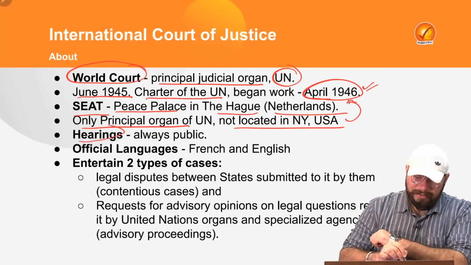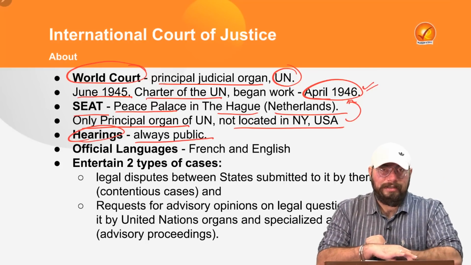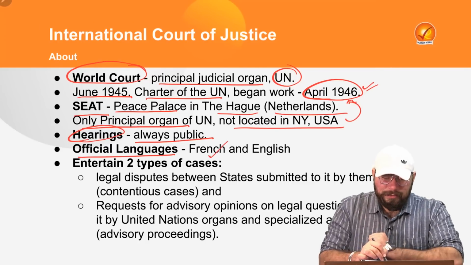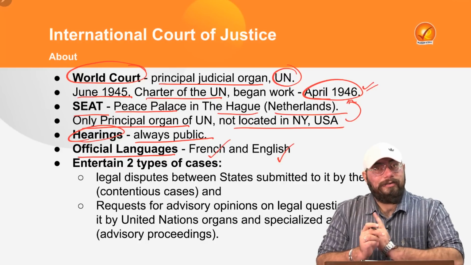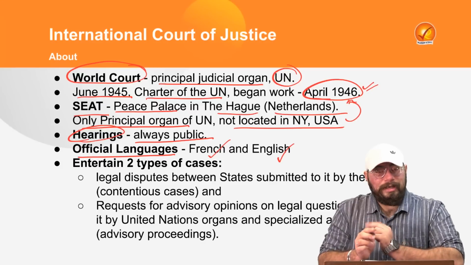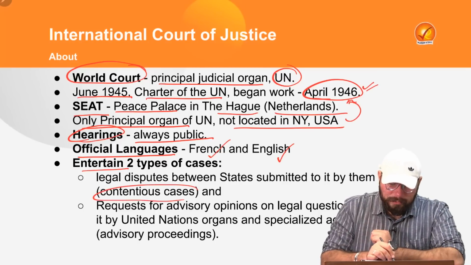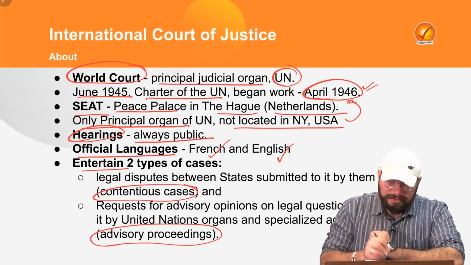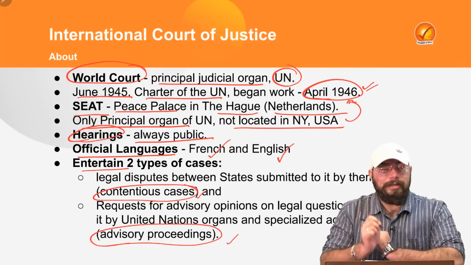Now, the hearings of the International Court of Justice are always public in nature. That is, there are no private hearings in the International Court of Justice. And the official languages followed in ICJ are, first, French, and second, English. Now what we need to understand in relation to the functions is the two types of cases which the ICJ entertains. The first type of cases is what we call contentious cases, and the second type is advisory proceedings. Now let's understand what are contentious cases and what are advisory proceedings.